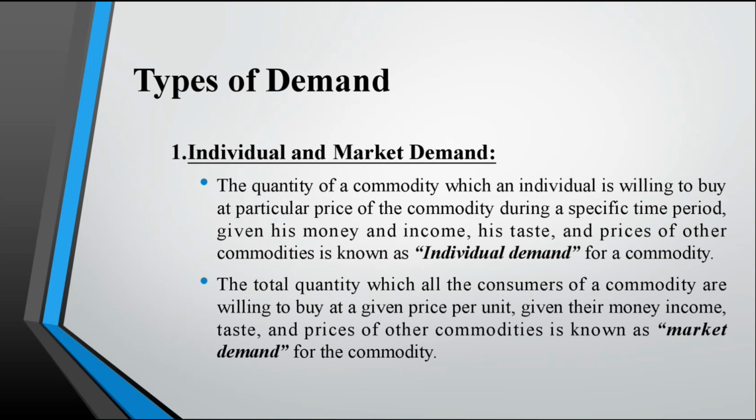Individual and market demand. The quantity of a commodity which an individual is willing to buy at a particular price of the commodity during a specific time period, given his money income, his taste and the price of other commodities, is known as individual demand. The total quantity which all the consumers of the commodity are willing to buy at a given price per unit, given their money, income, taste, and price of the other commodities, is known as market demand. This is the difference between individual and market demand.